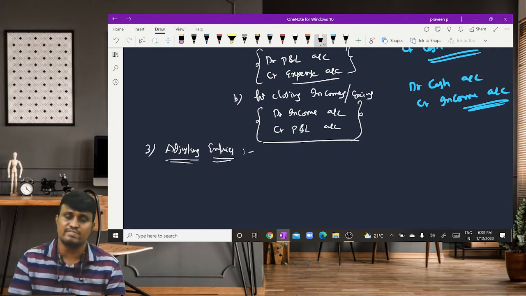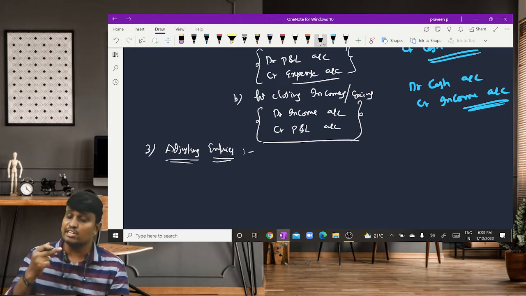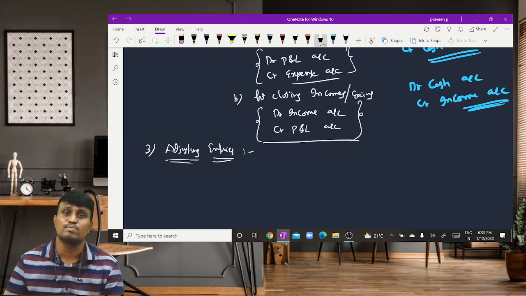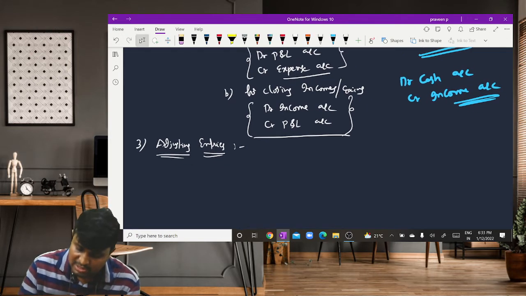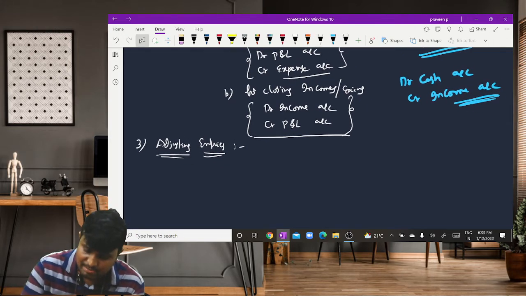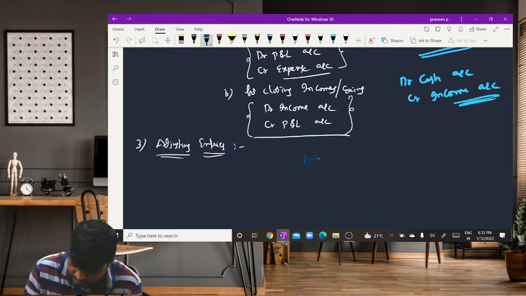So how to prepare the financial statement? In that case, we need to do the adjustment to the corresponding expenses and incomes. Okay. So before that, we need to know one concept called what? Accrual concept. The accrual concept we already discussed.